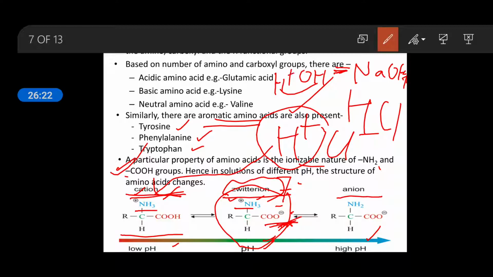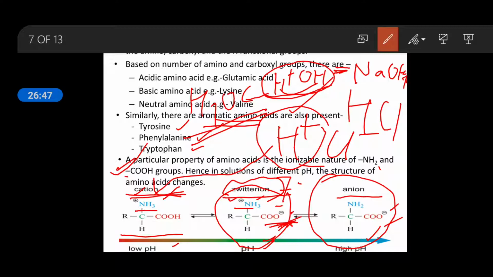H plus plus OH becomes water, H2O. So the hydrogen ion will come from COOH. It will lose the hydrogen, which will combine with the OH group present in the solution and form water, but this amino acid becomes anionic due to this minus charge.